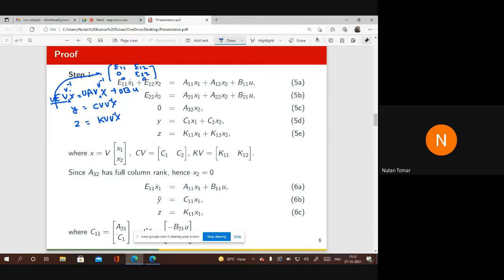And similarly, you put the form of UB, and CV is equal to C1, C2, and KV is equal to K11, K12. Then the given system can be transformed into this system phi. Remember this matrix A32 was of full column rank. That means X2 is 0. So if you put X2 equal to 0